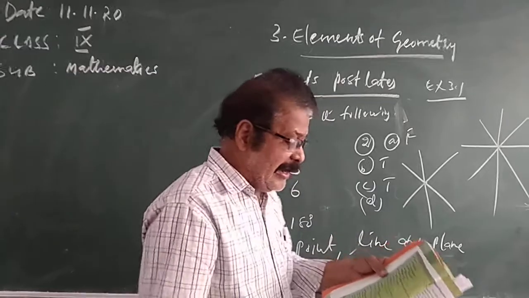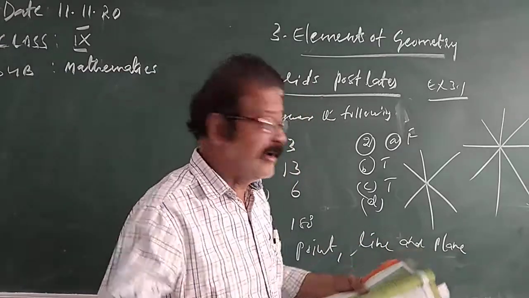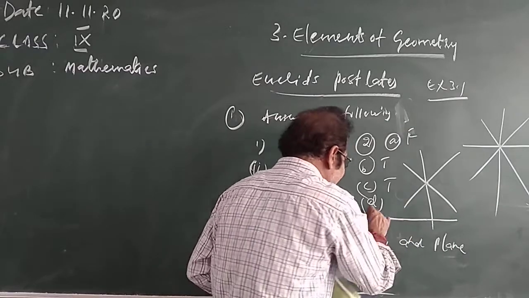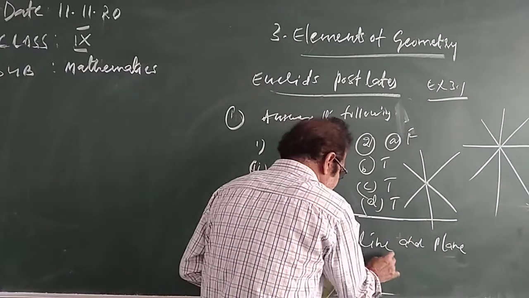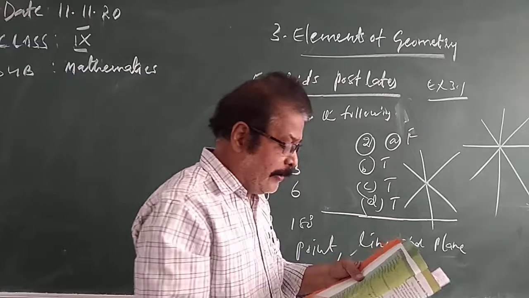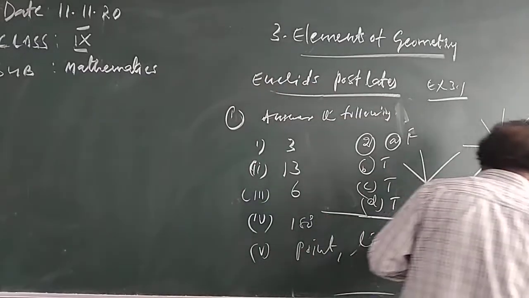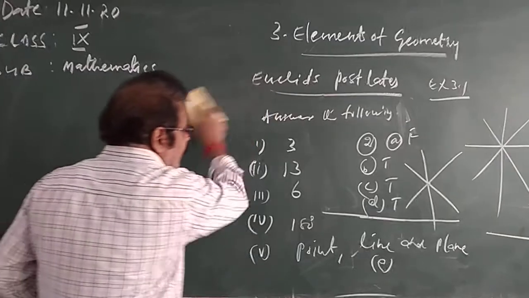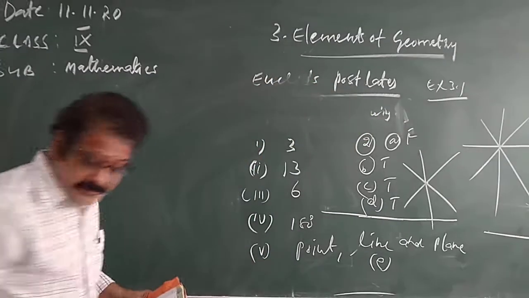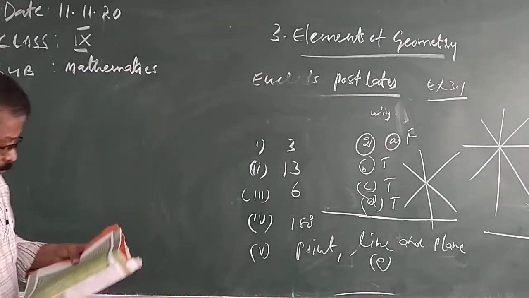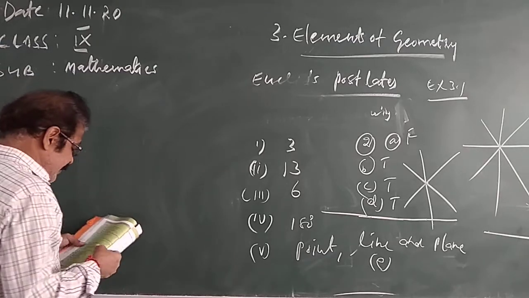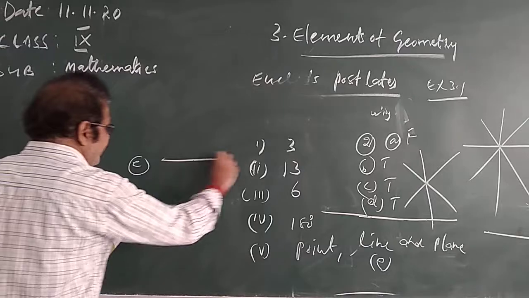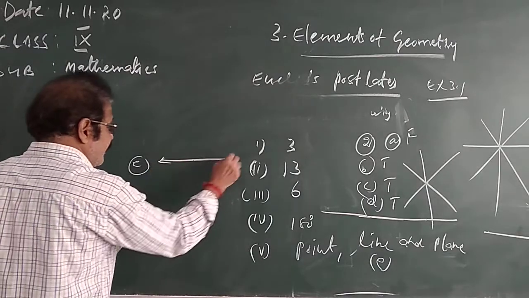And D. A line segment can be extended. A line segment can be extended on either side, right side and left side. It is true. And E is the given figure. The figure is given like this. A line segment can be extended. That is over. Next, from this figure.